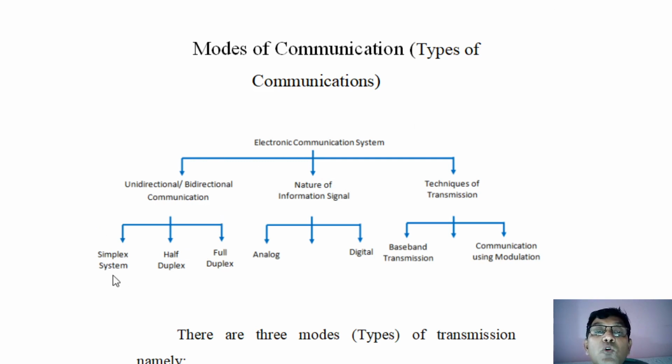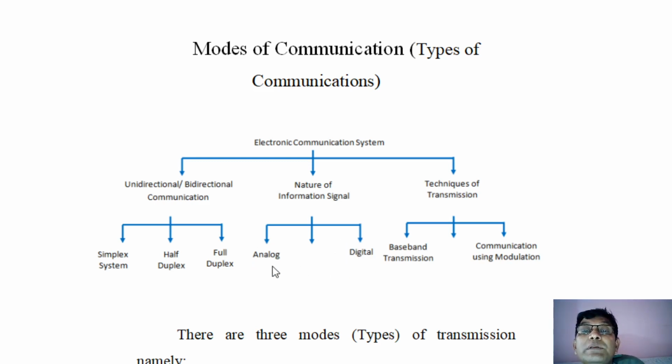Simplex, only one way. Half duplex, only one way at a time, but after some time another person can also talk. Full duplex, simultaneously you can talk and you can listen also, means two-way communication simultaneously. And then according to the types of communication, whether it is analog or digital, as I told you, digital means information transmitted from your computer to the printer, like that, or from one computer to another computer in a LAN.